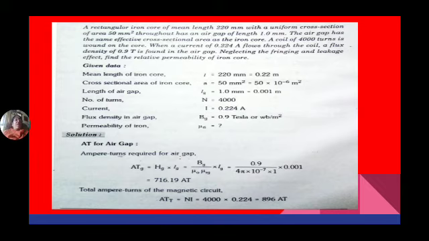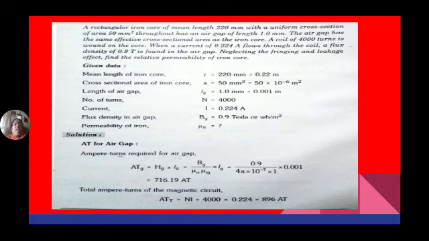Now the mean length of the core is given as 220 mm, which is equal to 0.22 meters. Cross sectional area A is equal to 50 mm square. So convert the mm square into meter square: 50 into 10 power minus 6 meter square. And length of the air gap is equal to 1 mm, which is equal to 0.001 meter. Number of turns is equal to 4000. Current I equal to 0.224 amperes. And flux density is given as 0.9 Tesla. Now he asked to calculate mu r.